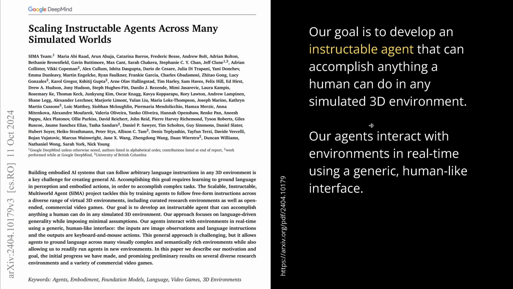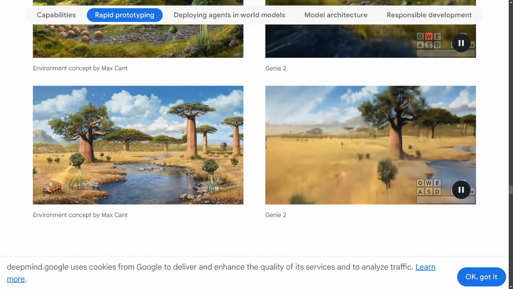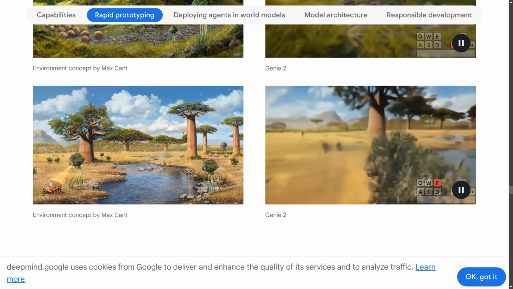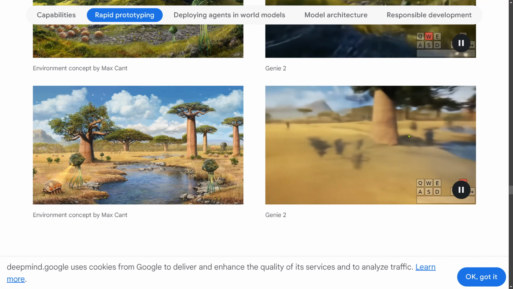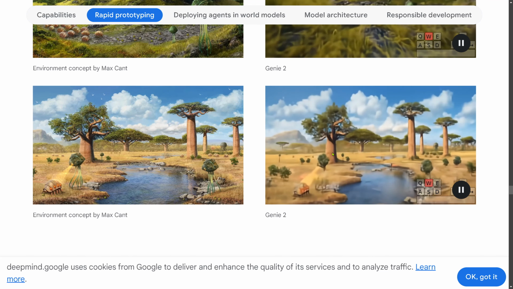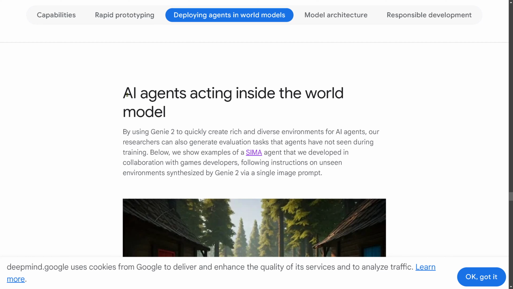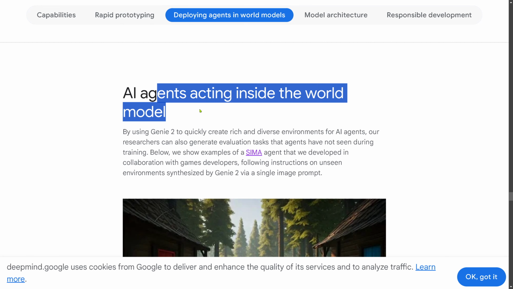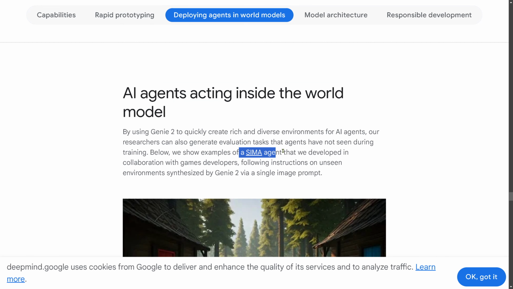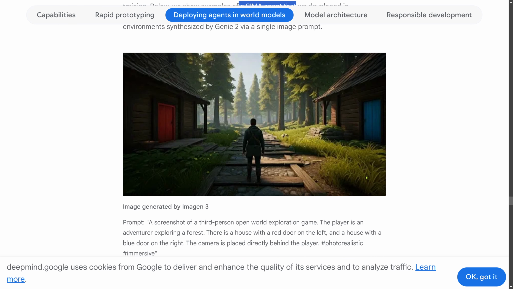Or if you have an African landscape with these futuristic elements, this is an image you generate, and from a single image, a three-dimensional world, and this is what Genie 2 does after being trained on video sequences, I think, from all over the world. You have AI agents acting now inside of the world model. We have what I talked about, the SIMA agent that was developed by Google.